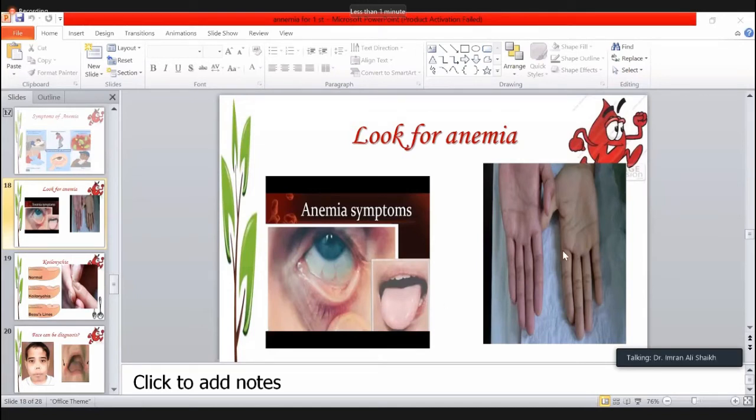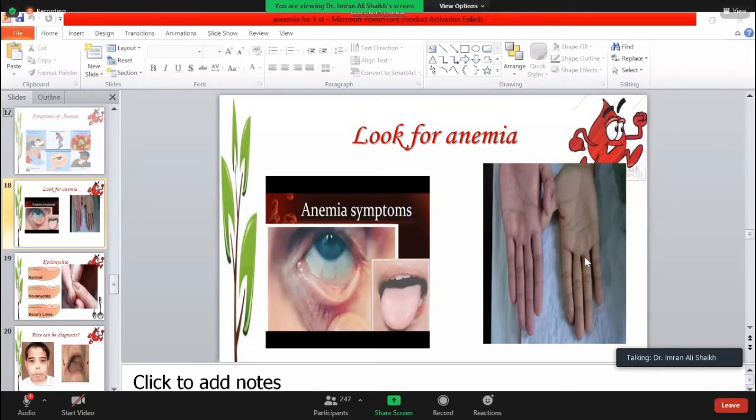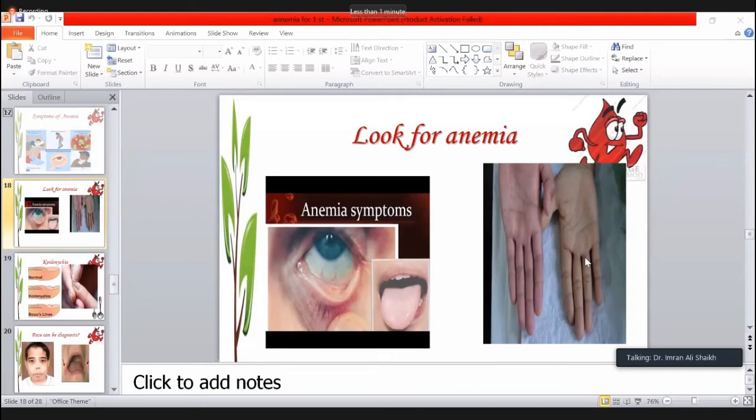And you can look at the hands; you can compare the palms of the patient with yours, but it is very essential that you should not be anemic yourself. So compare the patient's palms to your palms, but it is not essential and it is not the good sign. You have to look for the anemia at the conjunctiva or at the mucous membrane.